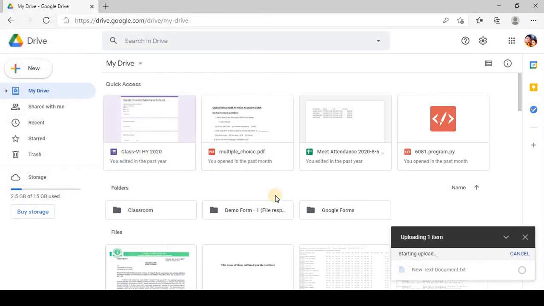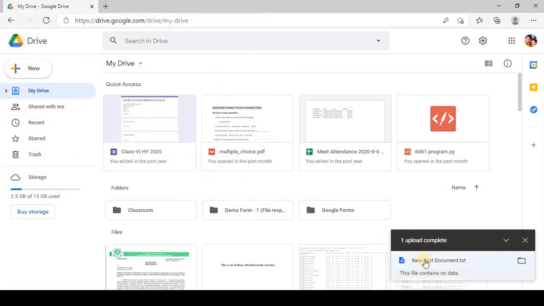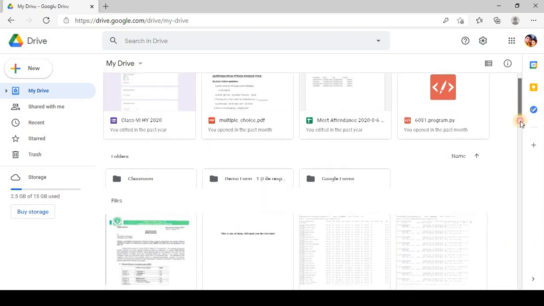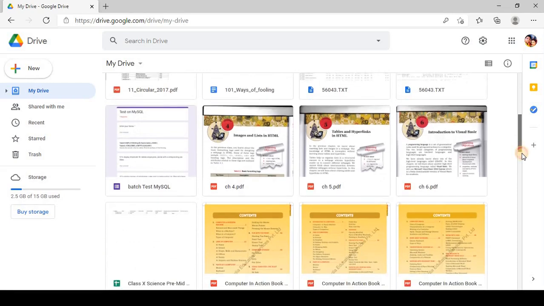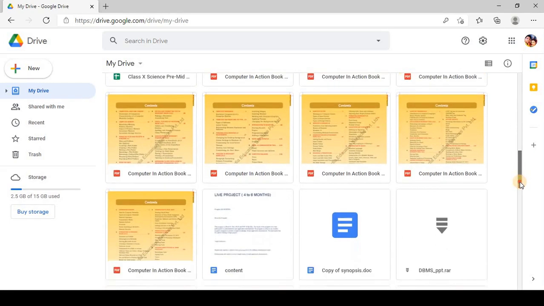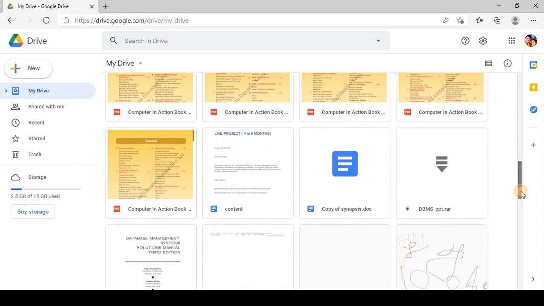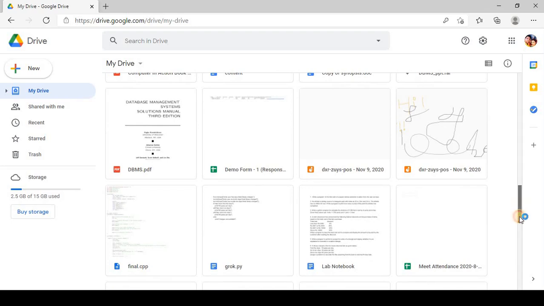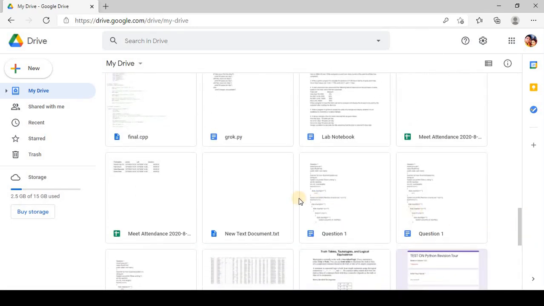When I click on open, you can see uploading one item is showing, and the new text document has been uploaded properly. Now I will close the message, and I will check whether it has been uploaded properly or not. There are many files over here which I actually required. I have kept so many files over here. Now I am actually checking this one. See, new text document. This file I have uploaded just now.